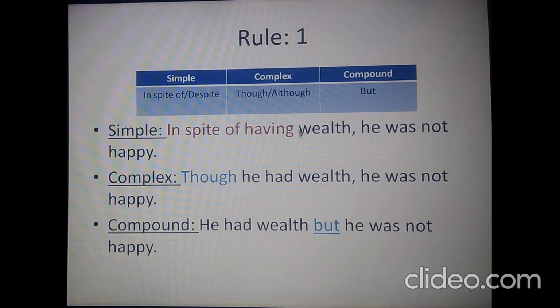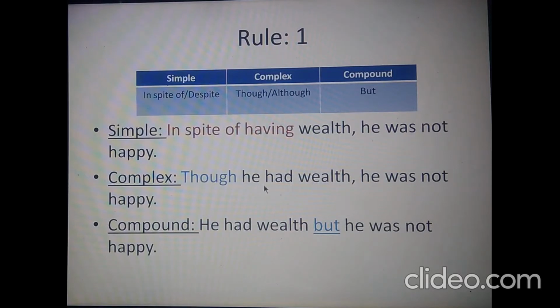This is a verb ing form. As you know, after any preposition, we normally use verb ing. So here, as I told you, in spite of is a prepositional phrase. So here this verb ing form is applicable. In a complex sentence, we have two clauses.